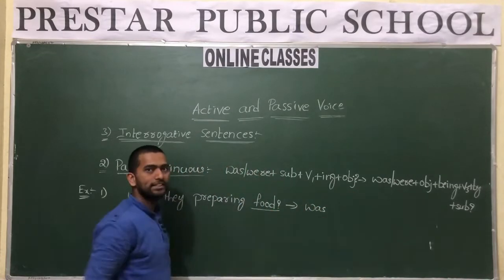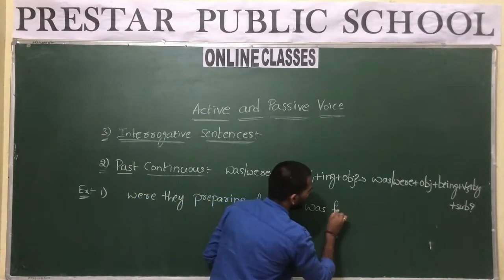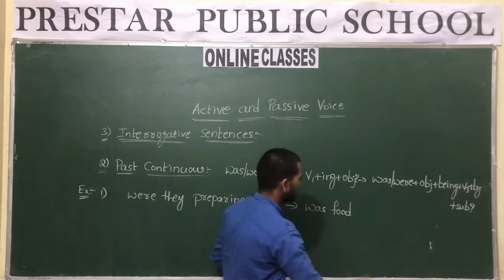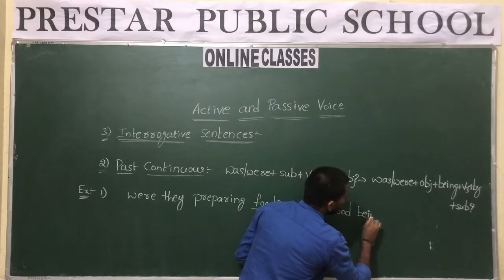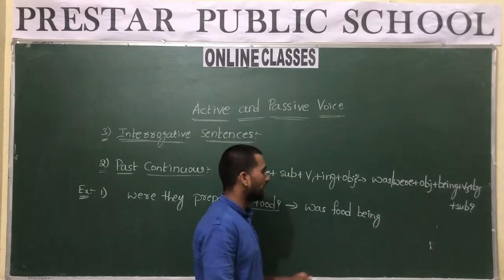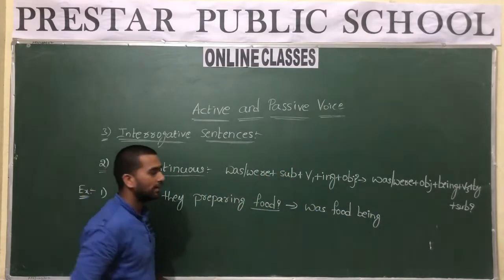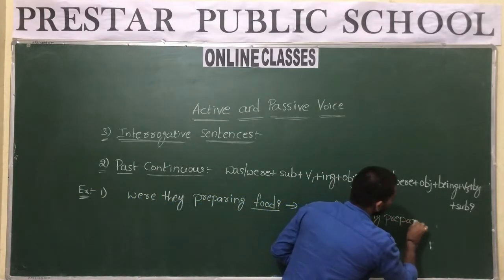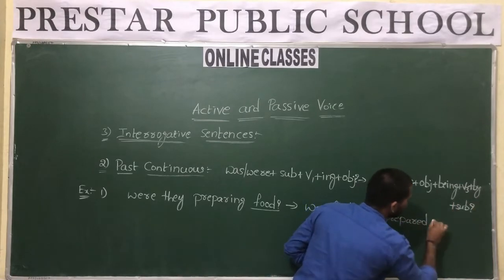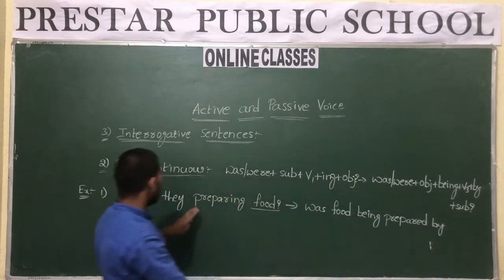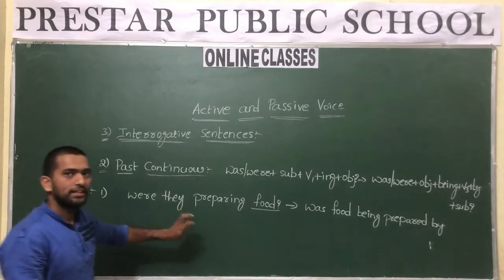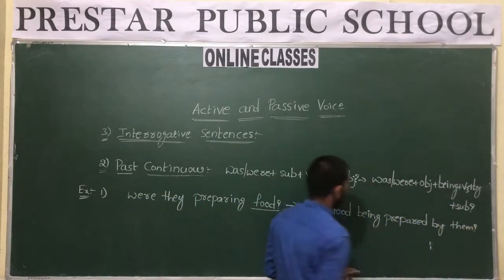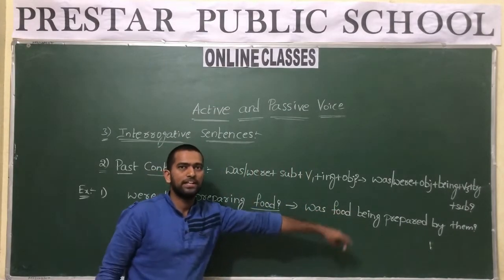What is the object in the sentence? Food. So was food. After the object we use being. Next, the past participle. What is the past participle of prepare? It is prepared. Was food being prepared by. Here it is they. What is the objective form of they? It is them. And the question mark. So was food being prepared by them?